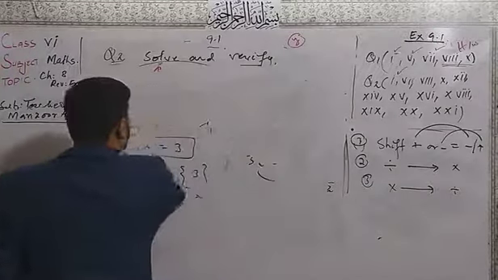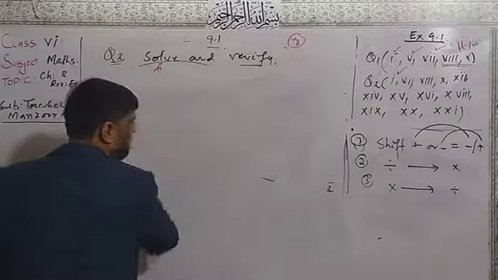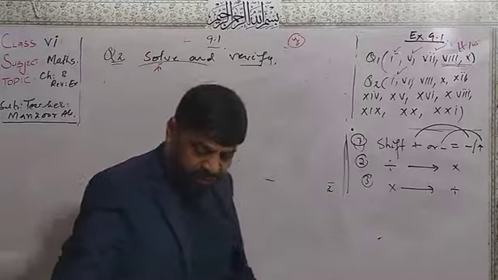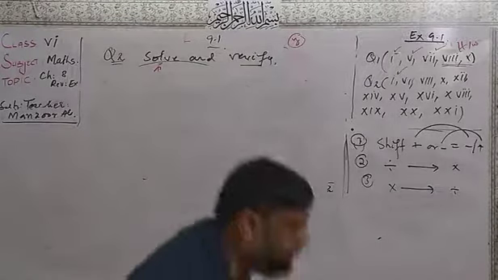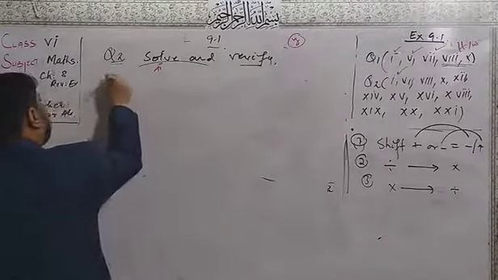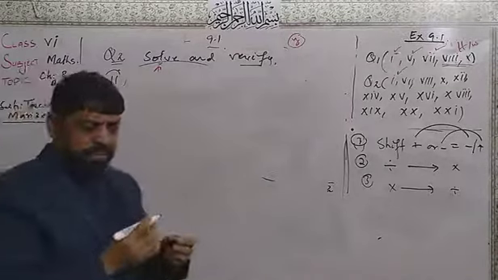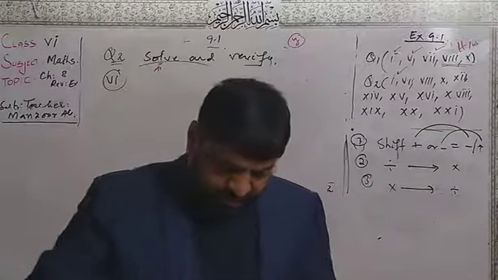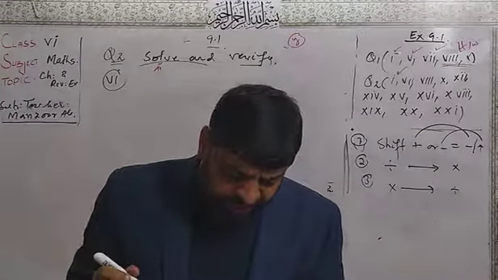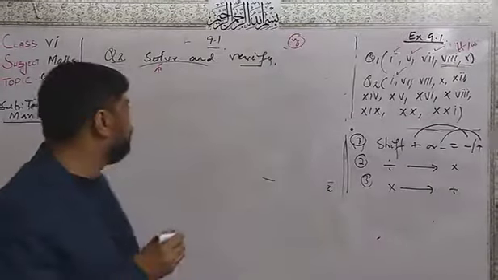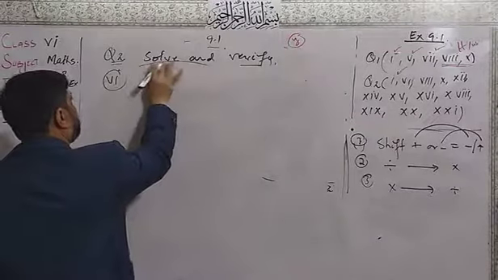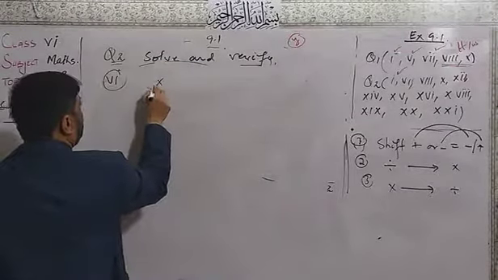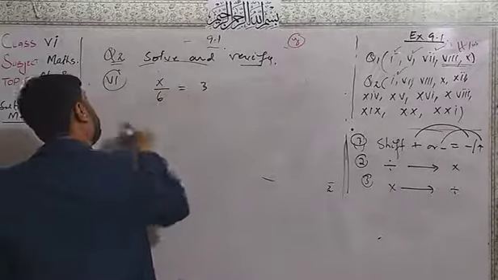In number 6 we have only a divide. What do we have in number 6? We have x over 6 equal to 3.